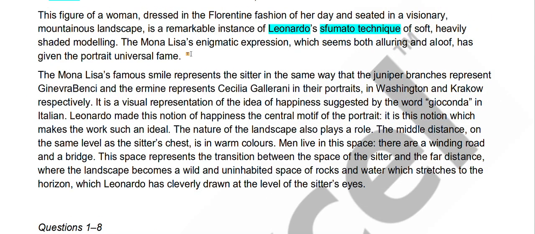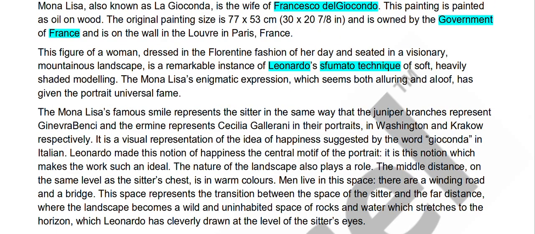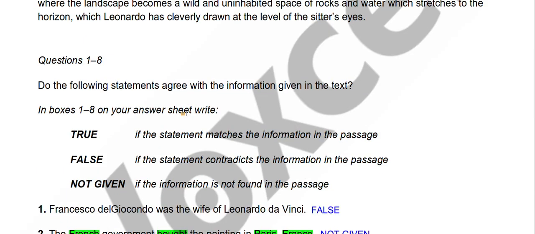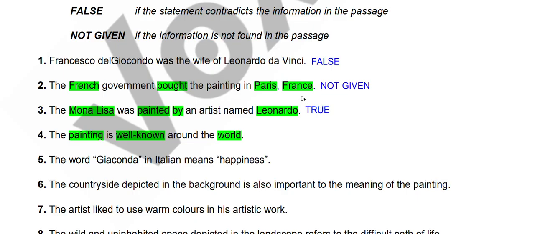The Mona Lisa's enigmatic expression, which seems both alluring and aloof, has given the portrait universal fame. So has means present, and universal fame means universal popularity. So it is well known. If it was not written like that, we wouldn't have said true, because we will not use our common knowledge, general knowledge, or whatever you want to call it. Until or unless that particular thing is mentioned in the paragraph, you will not write anything from your side.